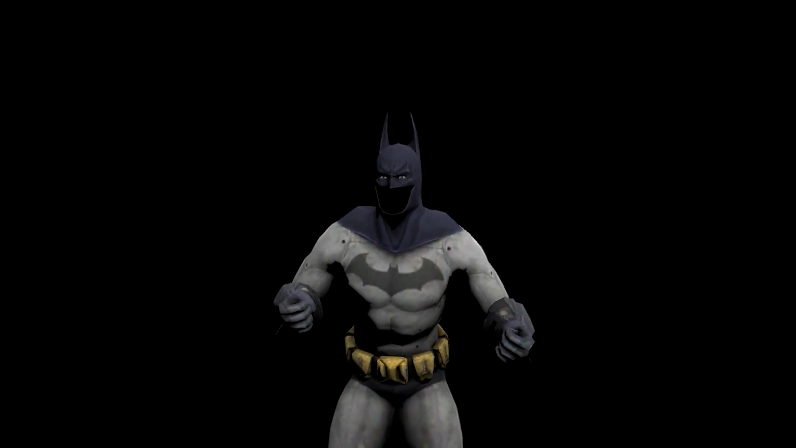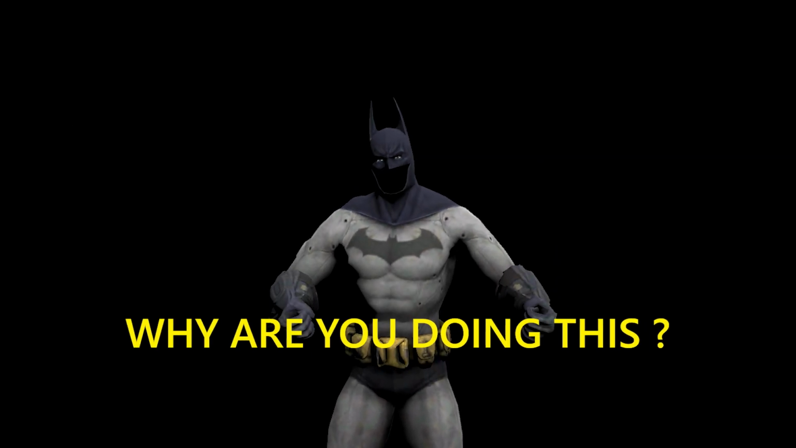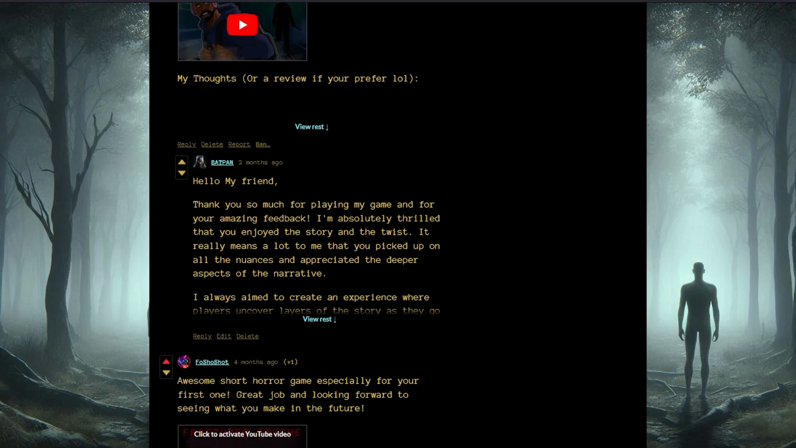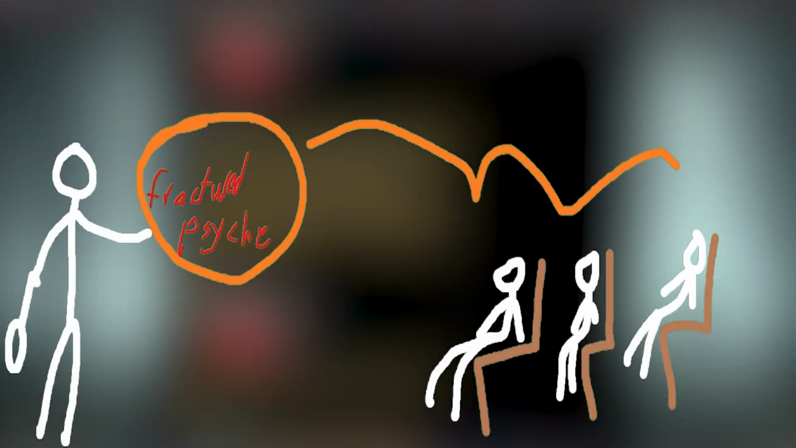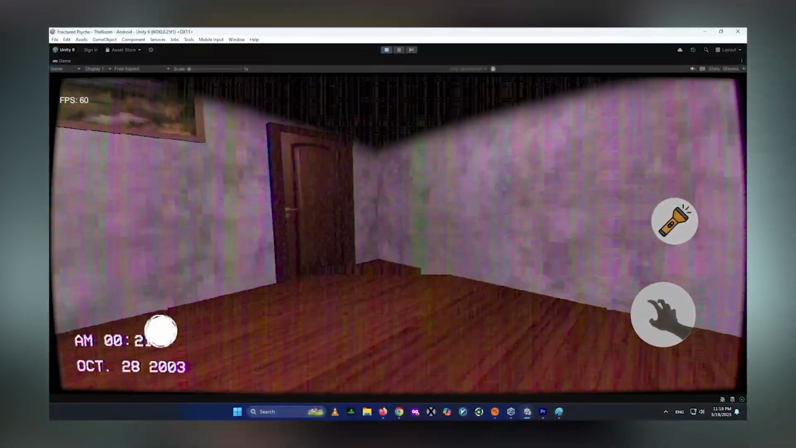Porting my game to Android was an adventure, full of optimization, UI fixes, and valuable lessons. But why am I doing this, you might ask? Well, after seeing how well Fractured Psyche was received on PC, I thought, why not bring this experience to a wider audience? Mobile gaming is huge, and I wanted to offer players the same experience, but in the palm of their hands.